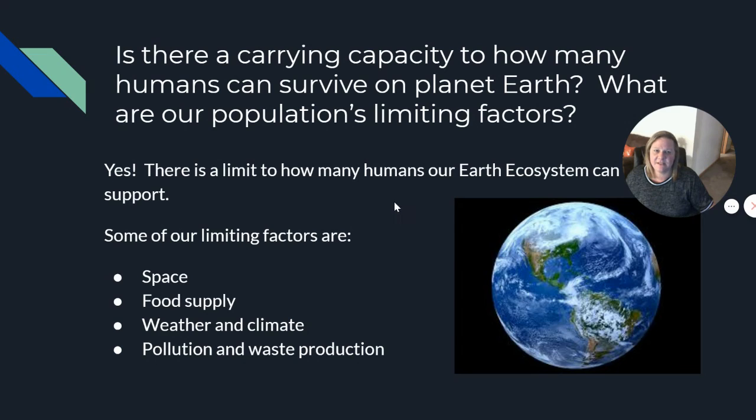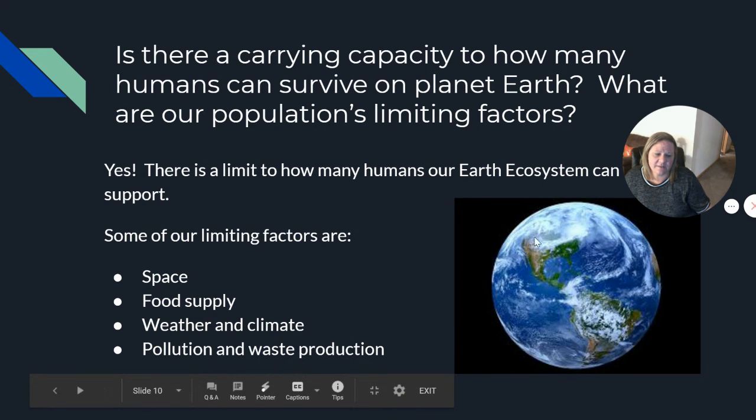If we go to some major cities like Beijing in China and certain places in India, the air quality is really bad. Like, it looks hazy there most days. And so if we have lots of people living on the planet, and we don't find cleaner ways to do things, we could have pollution issues.